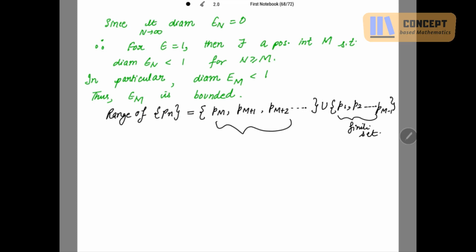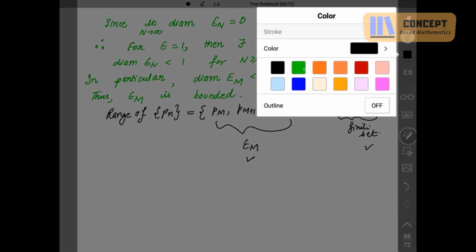This is your Em. This is just your range of Pn. This Em is bounded, we have written here, and these are the remaining finite set. So a finite set is also bounded. So the range of Pn will be the union of these two sets, and the finite union of sets is a finite set. This is bounded, this is bounded. That means union of bounded sets is also a bounded set. So the range of Pn is also a bounded set.